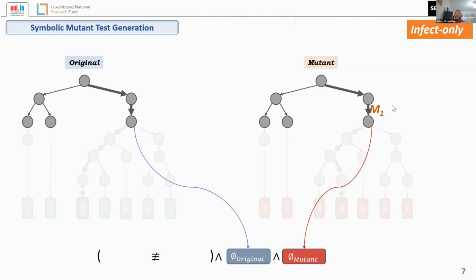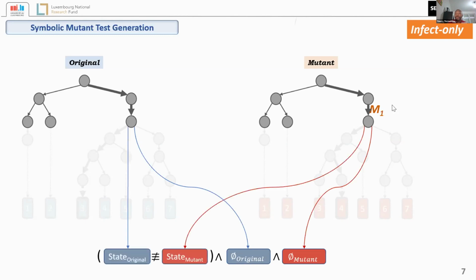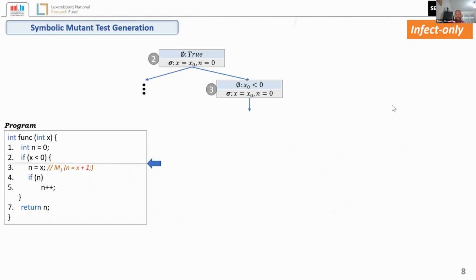And now the condition will be the prefix of the path condition at the point of mutation when we do the symbolic path exploration. And instead of using the output to compare the original program and the mutant, the state at that point is used instead. And this can help to reduce the cost of the symbolic path exploration for the mutants.